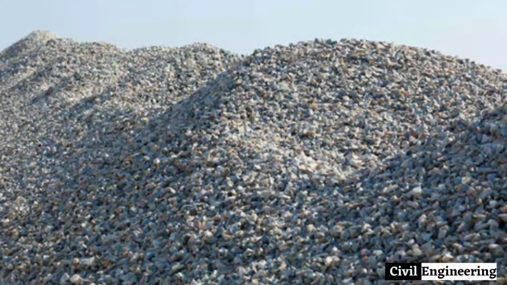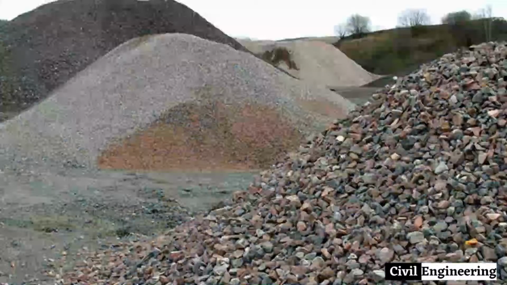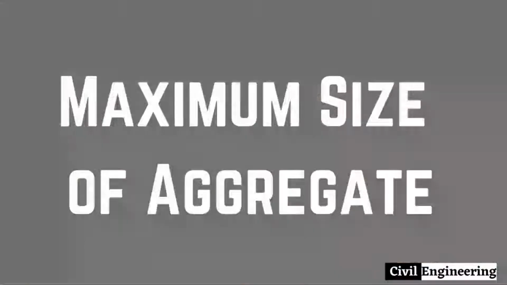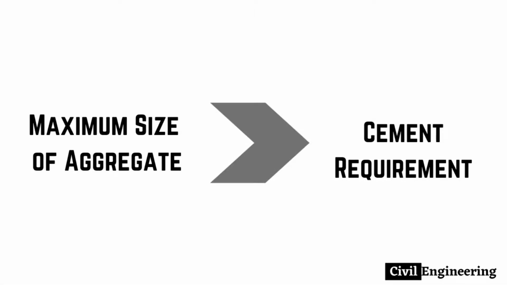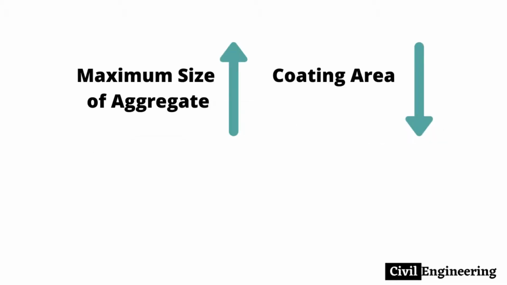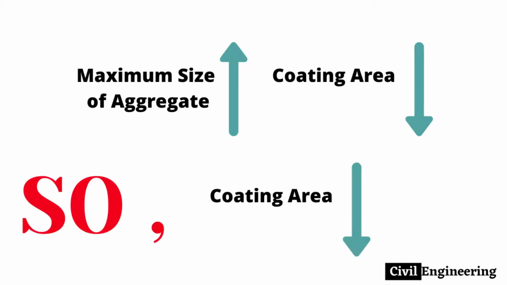The following features of the aggregates will affect the properties of concrete directly. Maximum size of aggregates. The maximum particle size of coarse aggregate influences the cement content, or the cement paste requirement, of a concrete. If the maximum particle size of the coarse aggregate is increased, the requirement of cement paste as a lubricant decreases, as the coating area is lower.